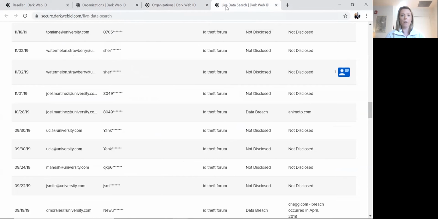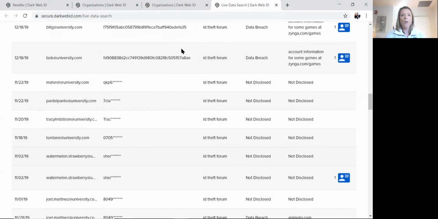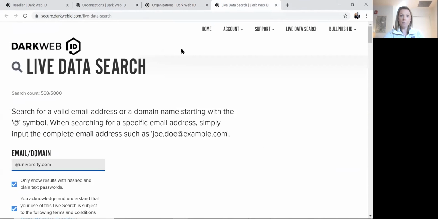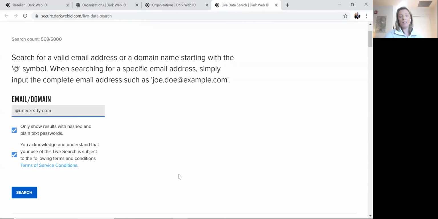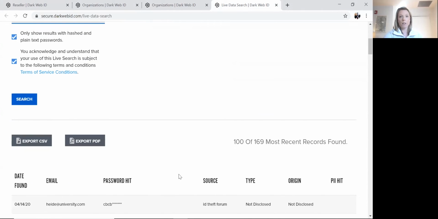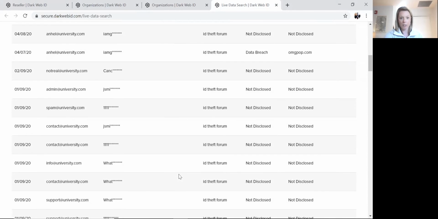The other component of the platform, as I mentioned earlier, is the live data search. So this is your ability to really leverage this from a sales and marketing standpoint. So you can pop a domain into the platform. We're using just a sample here. Press search, and instantly you're going to get the most recent records found for that particular organization.